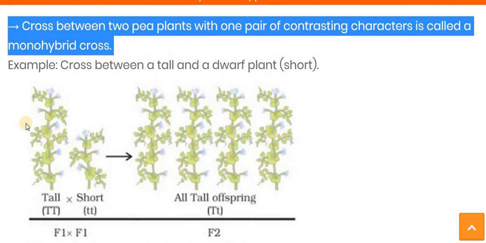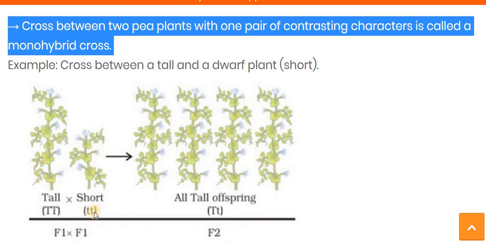Here you can see in the first generation, at the first time he chose the completely tall plant, and its genotype is also pure, capital T, capital T. Here the capital T is the gene responsible for the tallness character of this tall plant. Same like here you can see for the short, the small t is denoted.